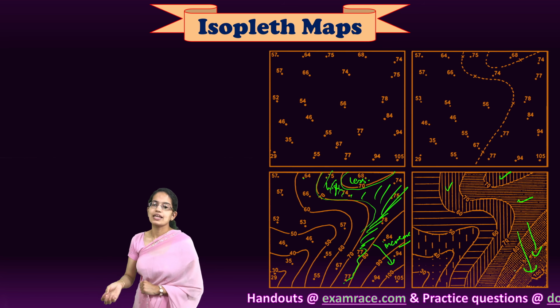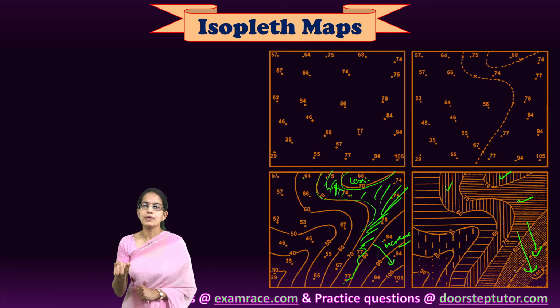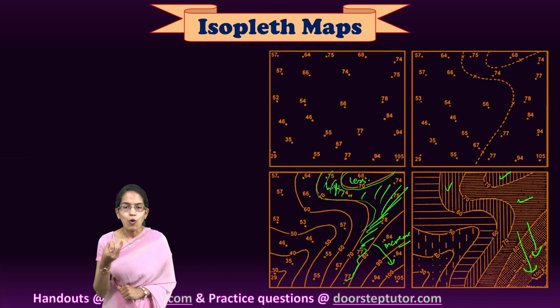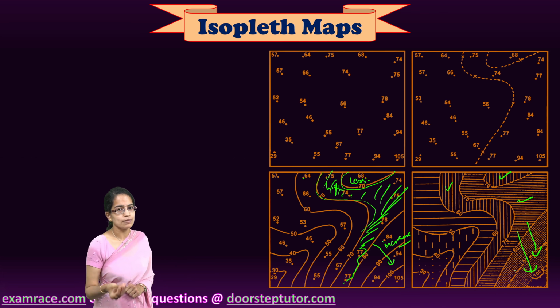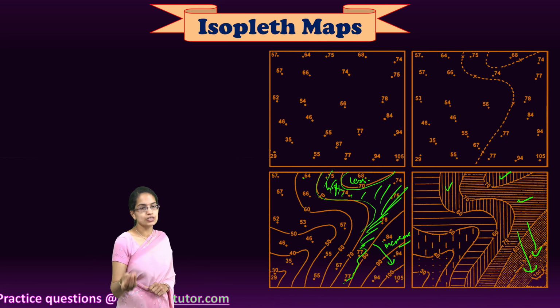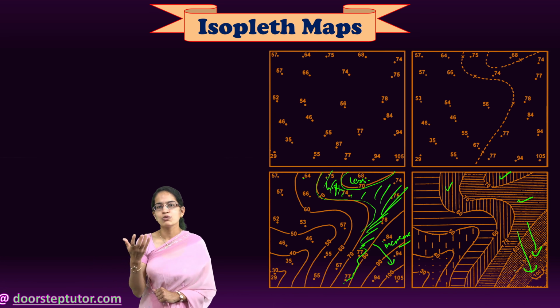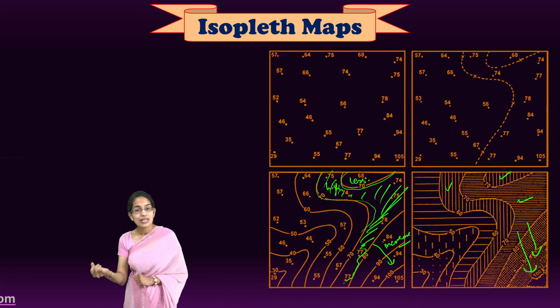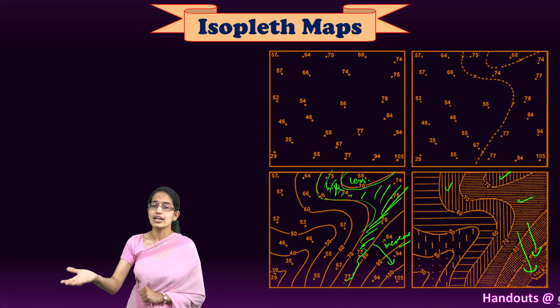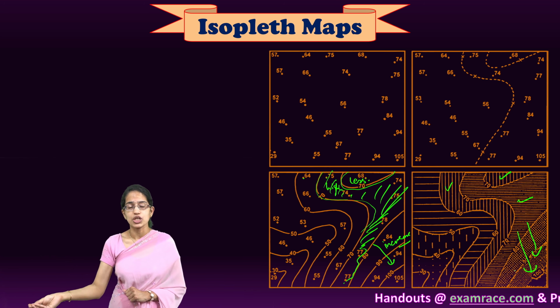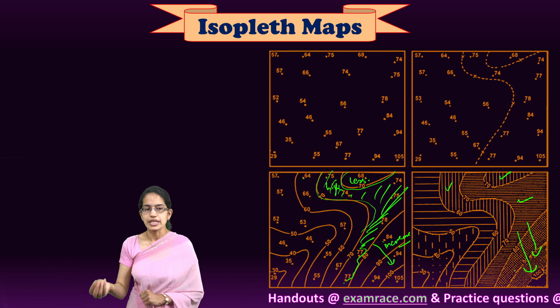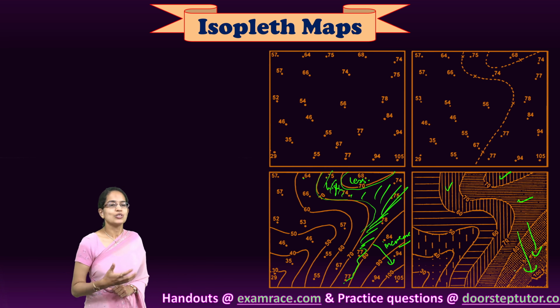To summarize again, dot map, choropleth map, isopleth maps are all examples of thematic maps. They are used to explain distribution. Isopleth can be used to explain distribution of equal temperature, equal height, equal rainfall, equal cloudiness, equal sunshine, as we have understood the various names for isopleth. So this was about this.